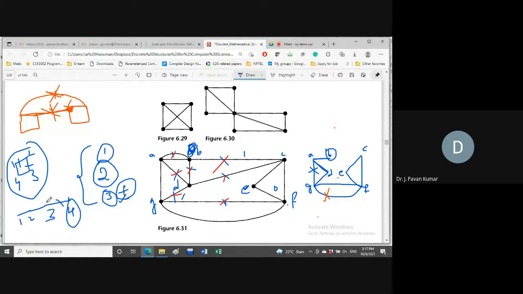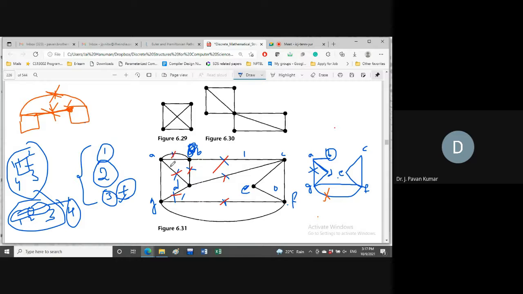So the graph will be containing 1, 2, 3. So it is connected only. Similarly, if you remove 1 to 2, then 2, 3, 4 will be connected only. So it is not a bridge, but 2 to 3 is the bridge. If you remove this, 1 to 2 will be one component and 3 to 4 will be another component. So the graph will get disconnected. Okay, so that is the meaning of bridge. Now, whenever we are considering the feasible options out of the available options, we should not consider a bridge.